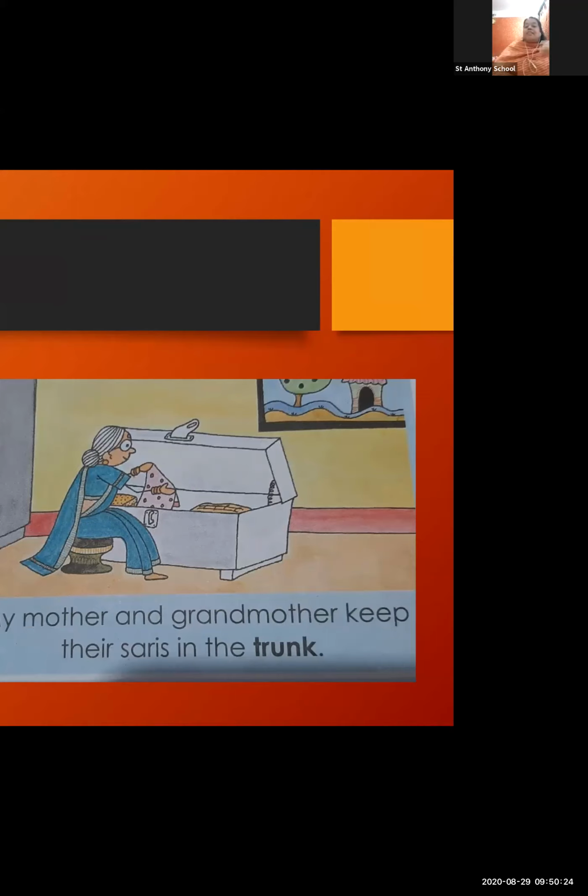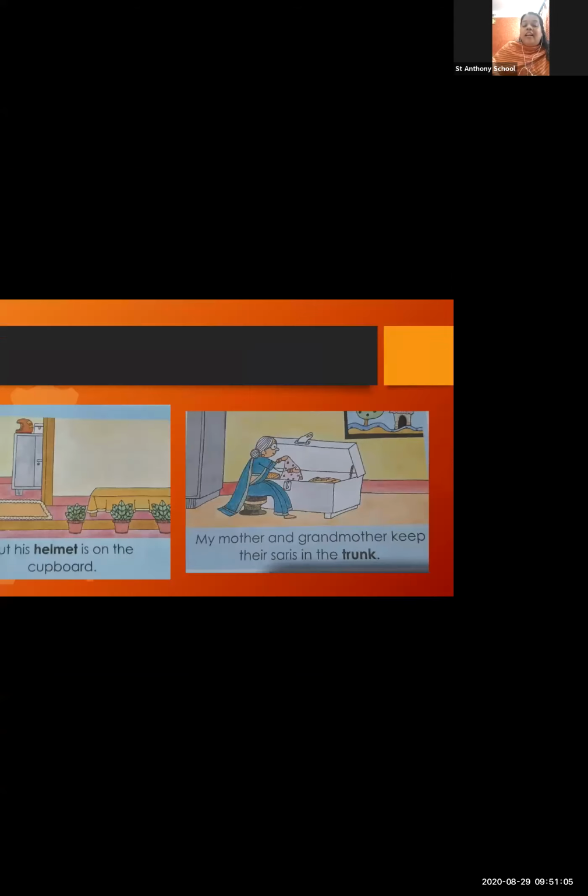So we also have some places where our mother and our father or our grandparents used to keep the things. Yeah, we have some storage places. We have wardrobes. We have cupboards. We also store some things below sofa. Yes, sofa में भी आजकल store करने के लिए place होता है. So we used to store some things over there. But here what the girl want to say, कि my grandmother and my mother keep their saris in the trunk. Okay, so you too have some places where your mother or father keeping their things. So you all can tell me about this. Okay, now go to the next slide.